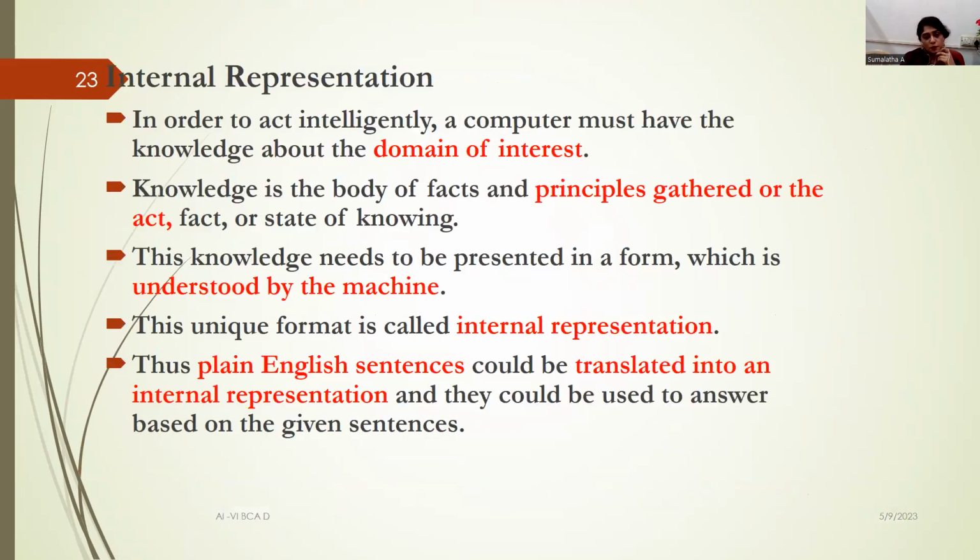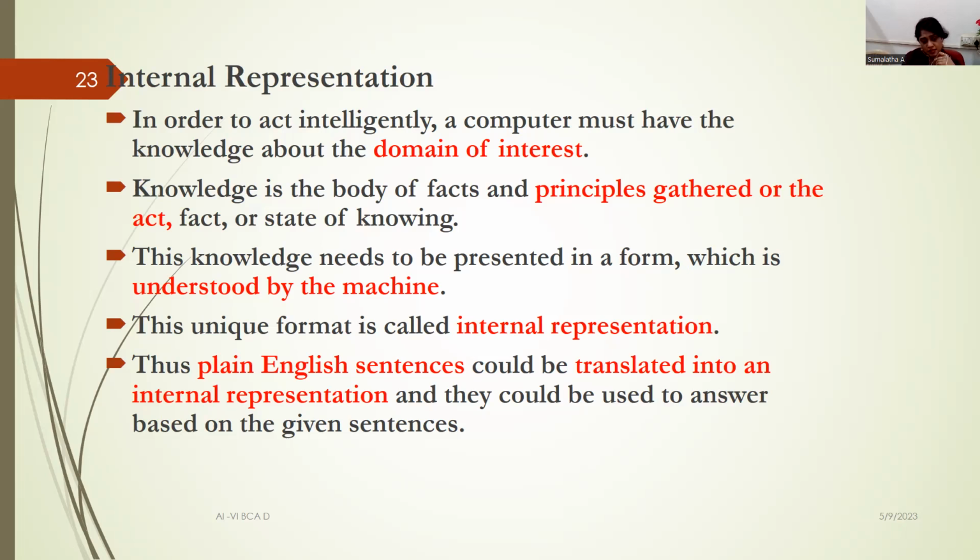the next thing that we would be trying to analyze is the internal representation. So we'll just see what this internal representation is. It says that in order to act intelligently, a computer must have knowledge about the domain of interest. So the domain, DOI, that is the domain of interest, is very, very important here. And since knowledge contains facts, and when we say facts, as we all know, they don't have meaning to them, right? They are just data.